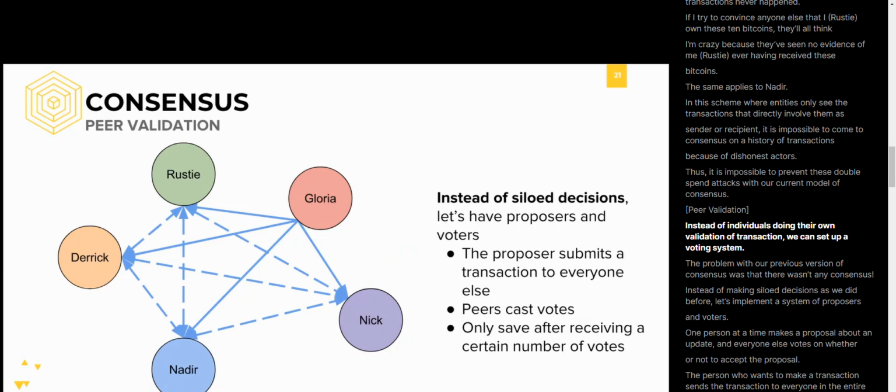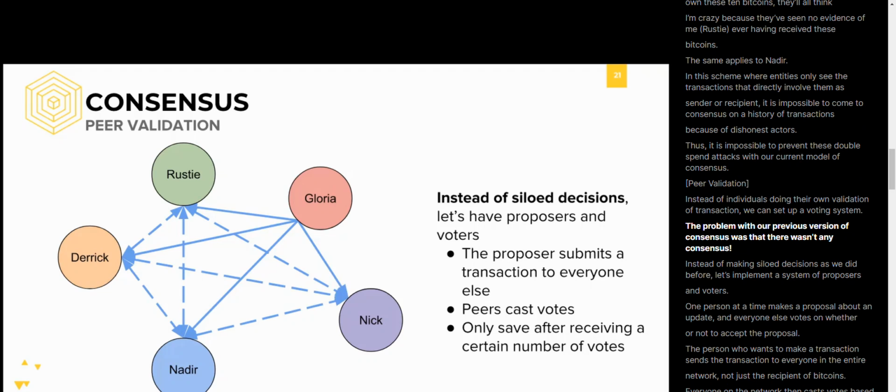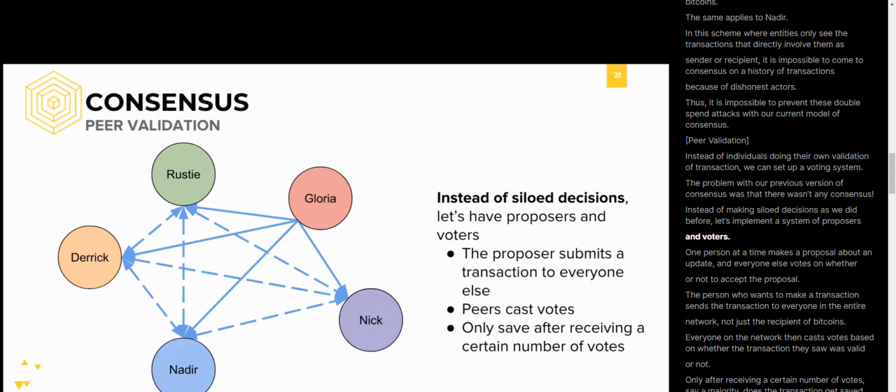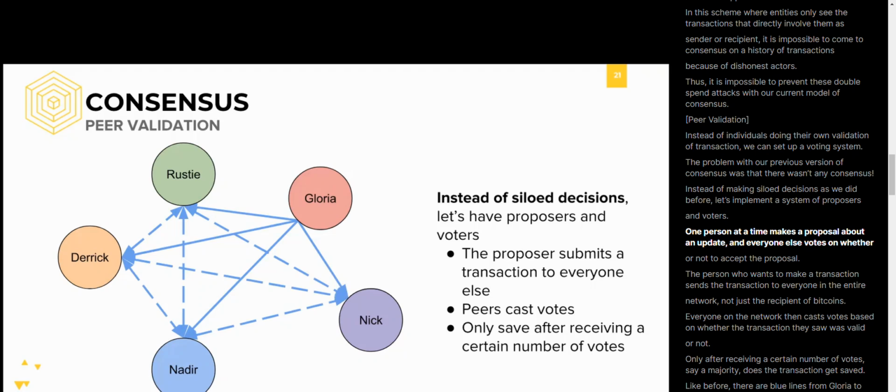Instead of individuals doing their own validation of transactions, we can set up a voting system. The problem with our previous version of consensus was that there wasn't any consensus. Instead of making siloed decisions as we did before, let's implement a system of proposers and voters. One person at a time makes a proposal about an update, and everyone else votes on whether or not to